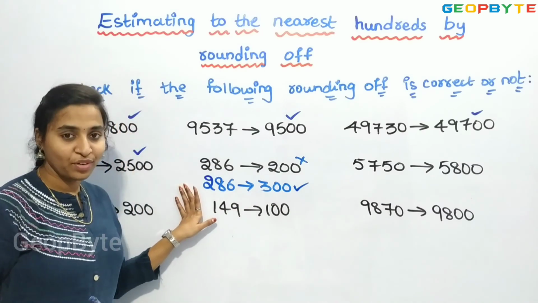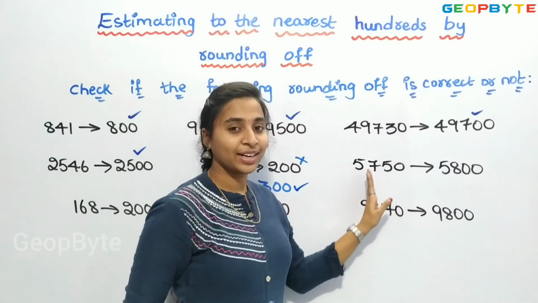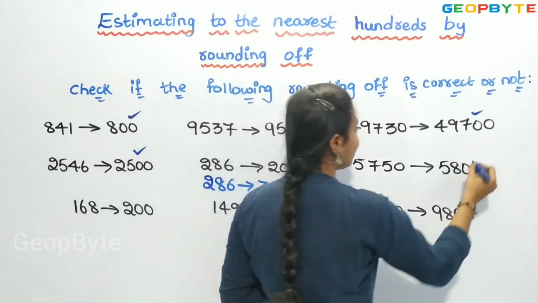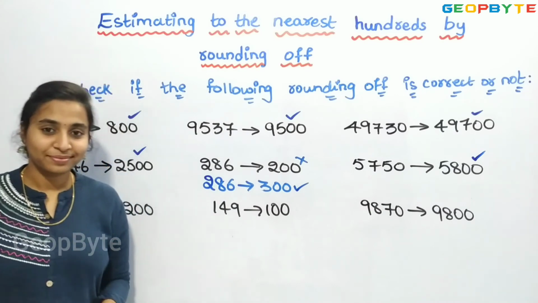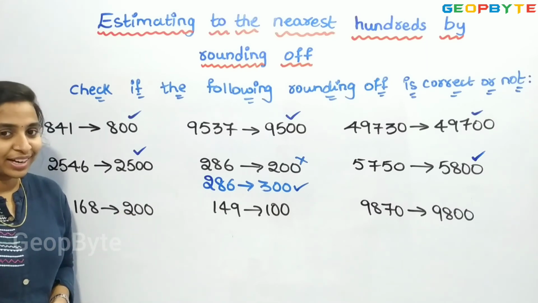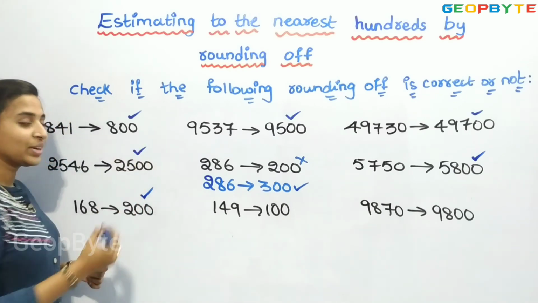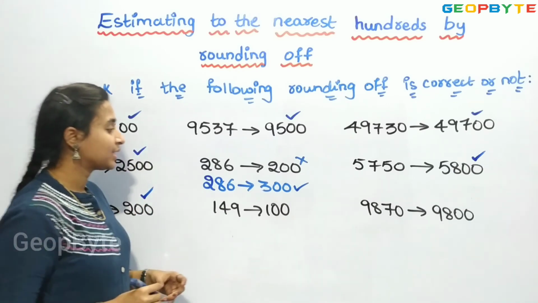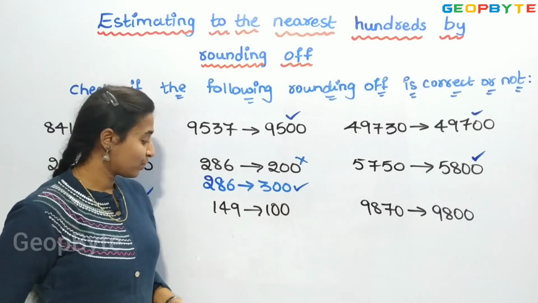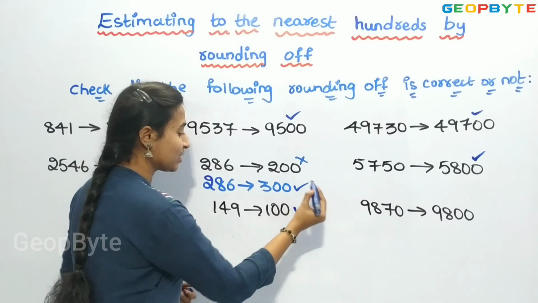We have corrected one. Now let us see. Next one we have 5,750 which is rounded off to 5,800. So these are nearer to each other. So it is correct. Now let us see the next one. 168 is rounded off to 200. Right? It is after 151. So this is also correct. Now let us see next one. 149 is rounded off to 100. Yes, from 101 to 149 it will be rounded off to 100. So this is also correct.